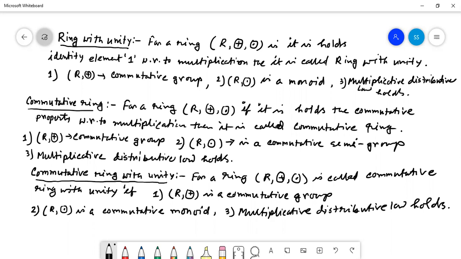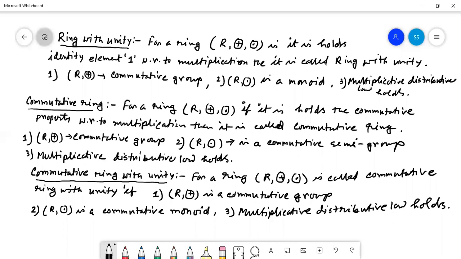Now for a commutative ring with unity, R dot is a monoid as well as commutative with respect to dot. So we can say that R dot is a commutative monoid. Commutative monoid means there are 4 properties. R plus is a commutative group, that means 5 properties. 5 plus 4, 9, and the multiplicative distributive law always holds for any kind of ring. So a total of 10 properties are there.